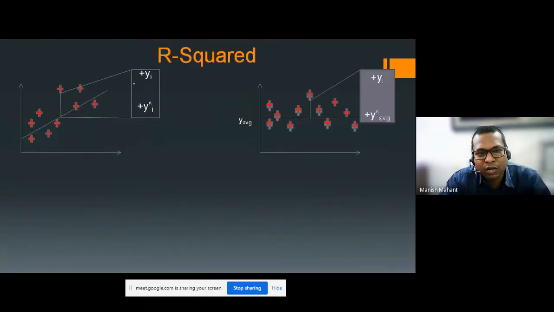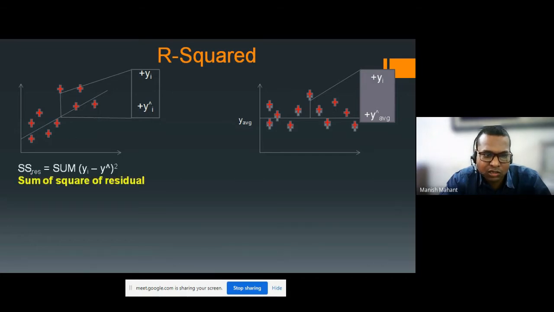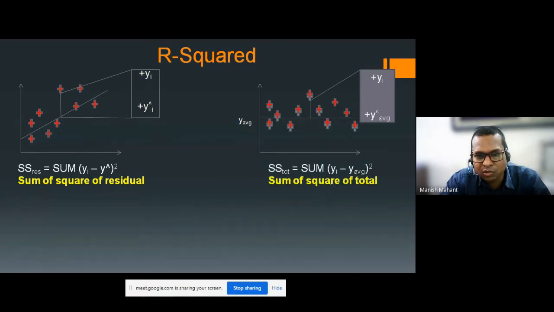This is R squared. This is another type of parameter by which we can check whether our model is a fit or not. This is SSRES, which is called the sum of squares of residuals, and this is SS total, which is the sum of the squares of the total.